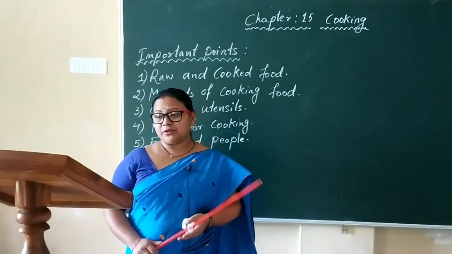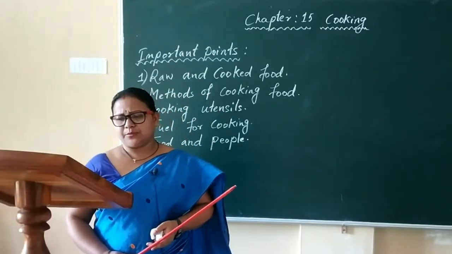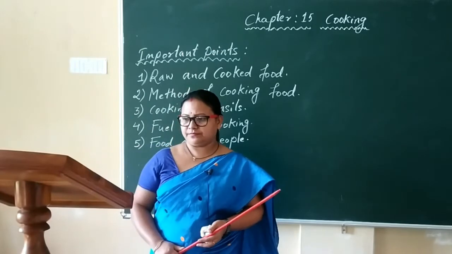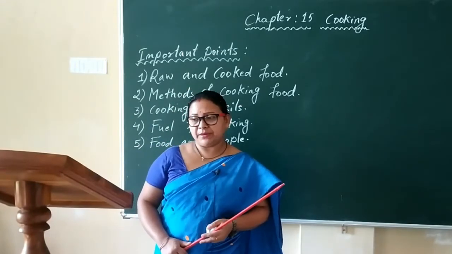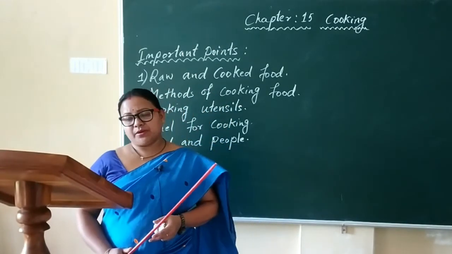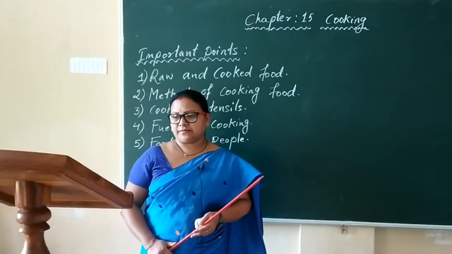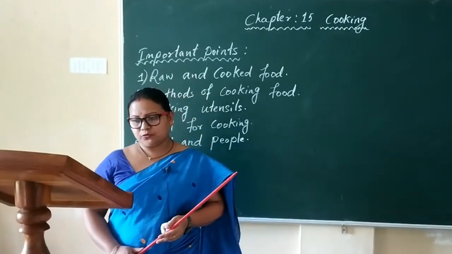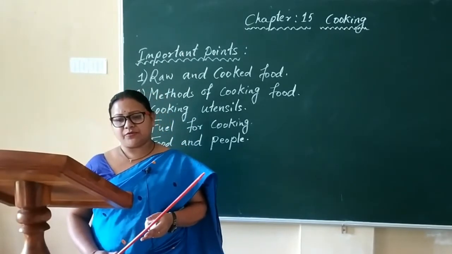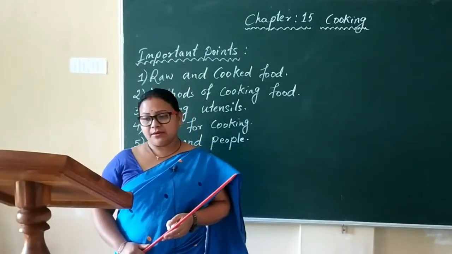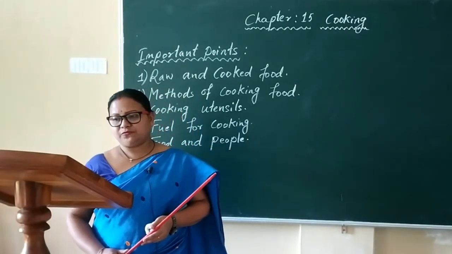And young people with good health can take any type of food that gives energy to them for hard work. And old people require special food that digests easily. Some prefer soft food as they have only a few teeth. They must avoid oily, spicy, and sweet food.